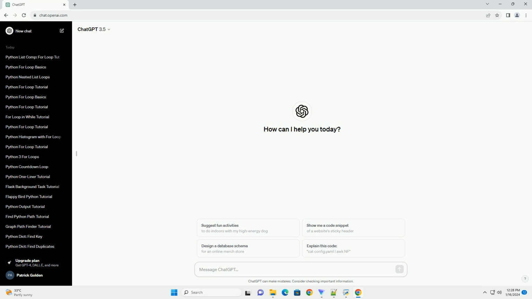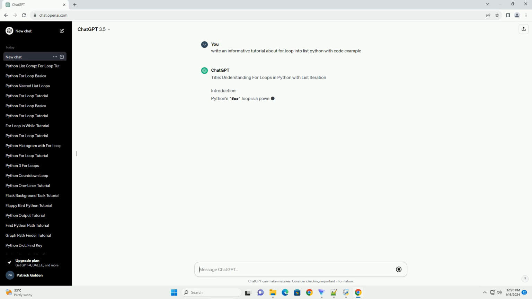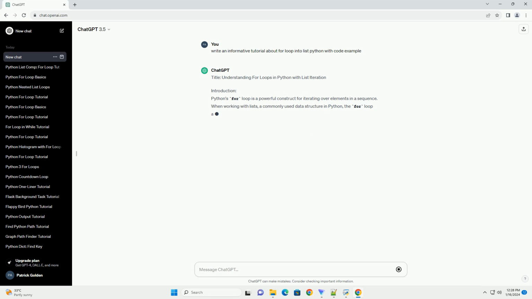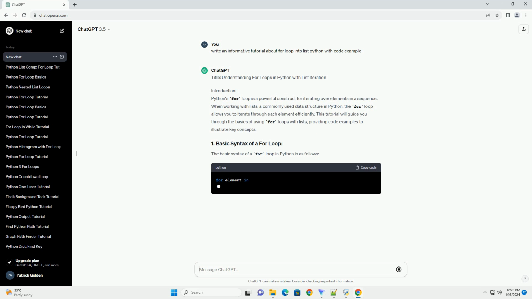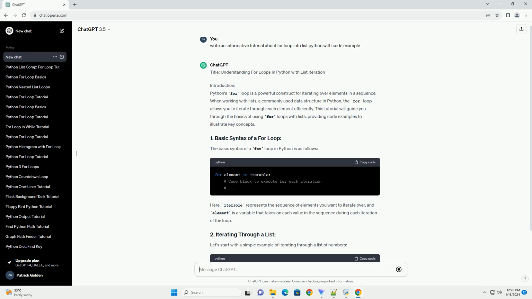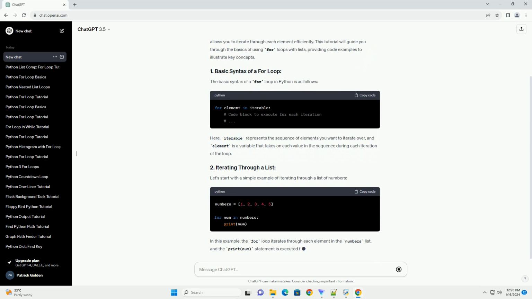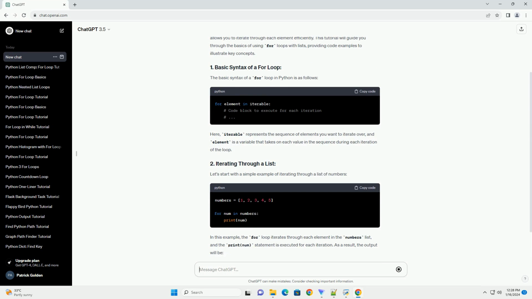Title: Understanding for Loops in Python with List Iteration. Introduction. Python's for loop is a powerful construct for iterating over elements in a sequence. When working with lists, a commonly used data structure in Python, the for loop allows you to iterate through each element efficiently. This tutorial will guide you through the basics of using for loops with lists, providing code examples to illustrate key concepts. The basic syntax of a for loop in Python is as follows.